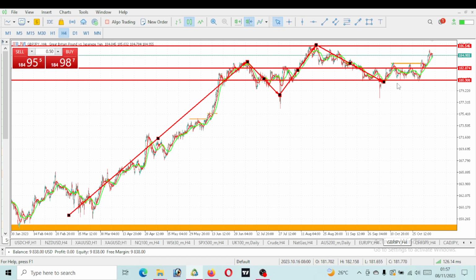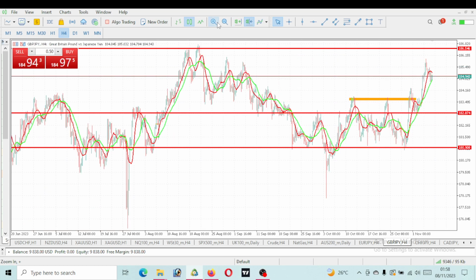On GBPJPY, this is the corrective wave. Now we are on the impulse move to the upside. So basically, we will continue with the trend up till we have new higher highs. Currently, we are trading at 184 on GBPJPY. So GBPJPY needs to break a level of 186.500. Definitely, we should break it, and it is a must to break. Probably we'll be heading to a level of 187. That is what I'm saying. So GBPJPY still has more bullish moves coming.